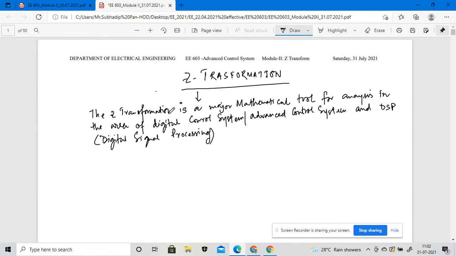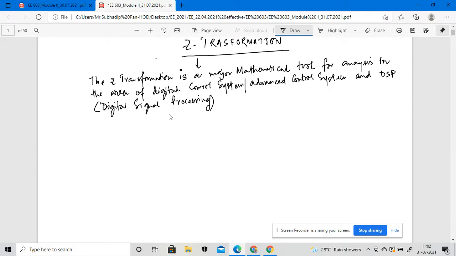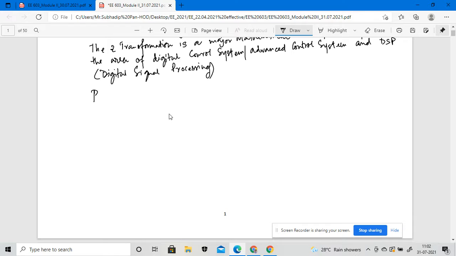Before starting the Z transformation, we have some prerequisites and some learning outcomes, right? What are the prerequisites before understanding the Z transformation? The first one is understanding the sigma notation.